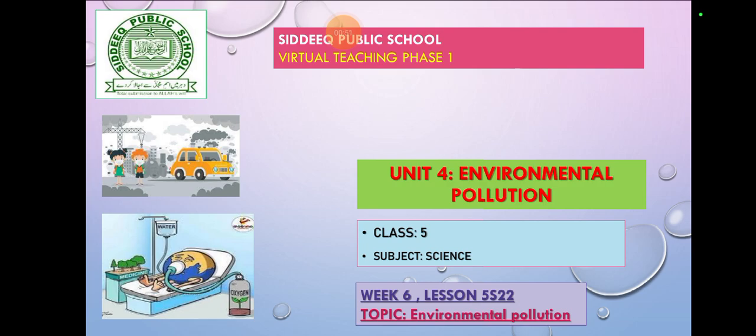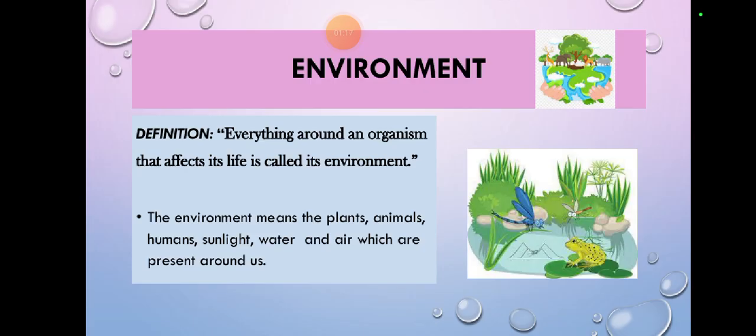So today in science we will learn about environmental pollution. I will make it clear what environmental pollution is, and we'll go through these topics. We will learn about environmental pollution in the Grade 5 National Curriculum federal book, 2023 to 2024. It's Chapter 4, Unit 4, which is on environmental pollution.